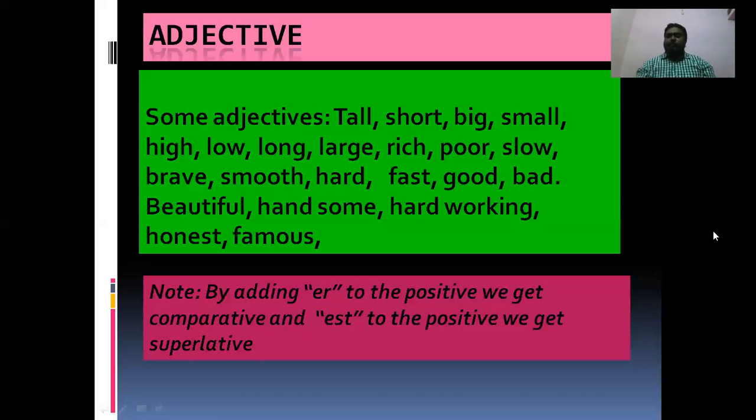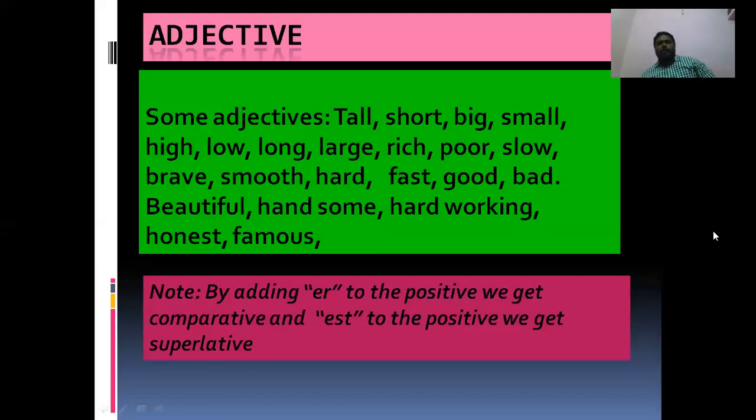Let us see an example. Tall, positive degree. Let us add er. It will become taller. Taller is comparative degree. Okay, add est to the positive: tall plus est gives tallest. Tall, taller, tallest. Tall positive, taller comparative, tallest superlative.